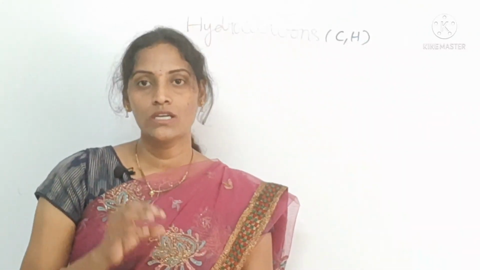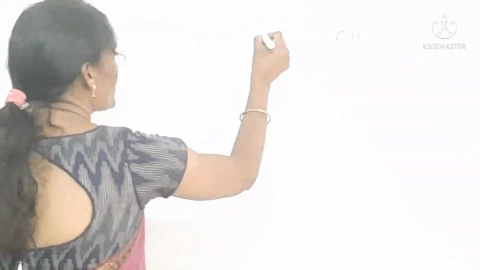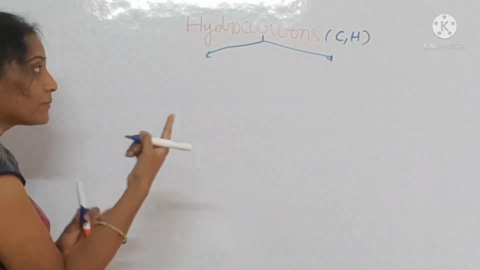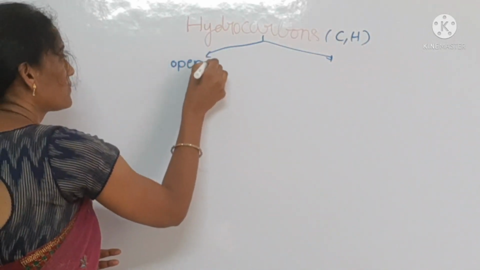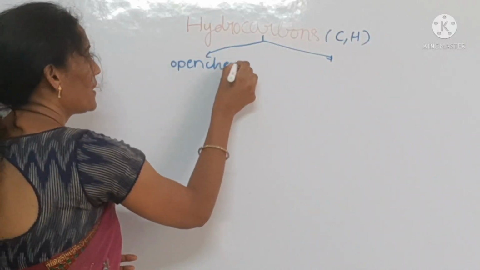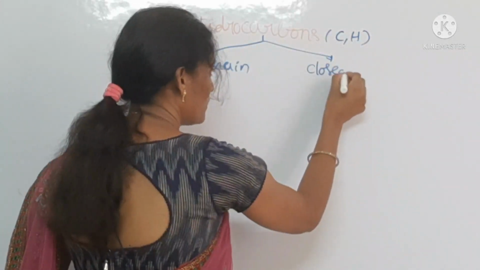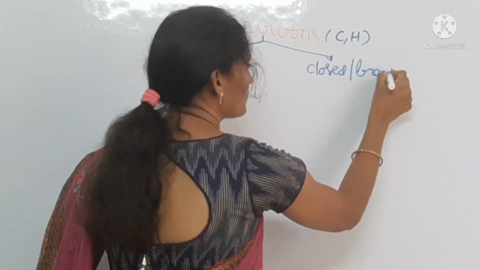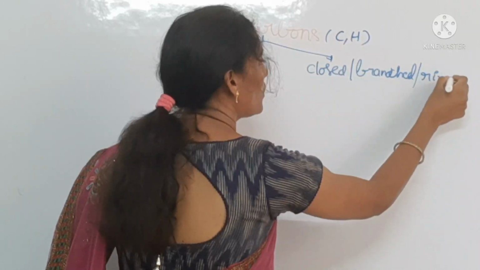Now we will see, is there any classification of hydrocarbons? Yes, there is a classification. Hydrocarbons are classified into open chain hydrocarbons, and another one is closed chain or ring hydrocarbons.